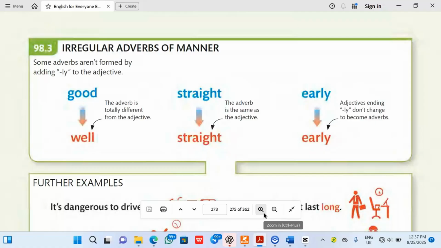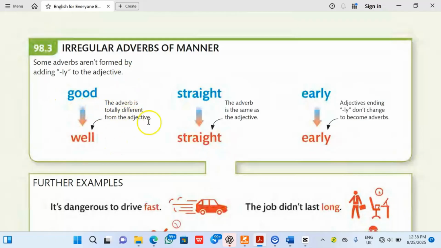Now, the next thing we are going to talk about is irregular adverbs of manner. Some adverbs aren't formed by just adding ly to the adjective. You just have to take note of that. The English language rule is not just a rule, for every rule sometimes there is an exception. So, for example, good and well. This adverb is totally different from the adjective. The adjective is good while the adverb is well.